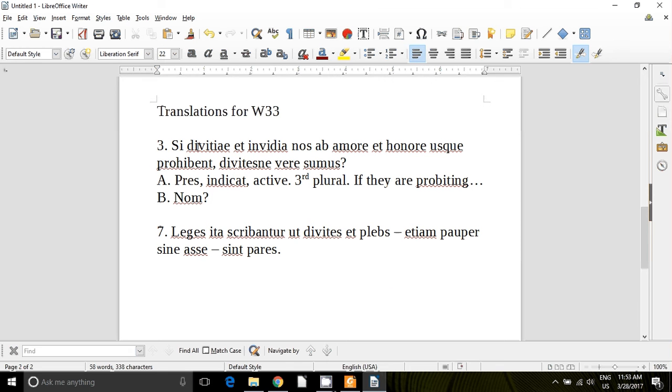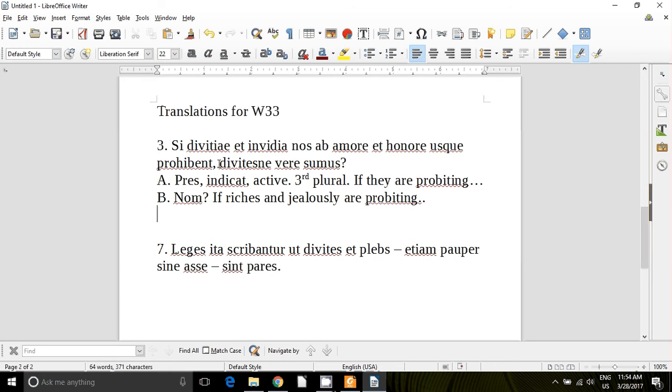We do. We have two of them, in fact. Divitiae et invidia. Divitiae is riches, and invidia is jealousy. Two things that often go together. So now we've got if riches and jealousy are keeping or are prohibiting.